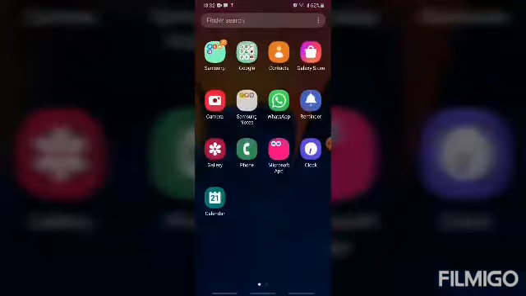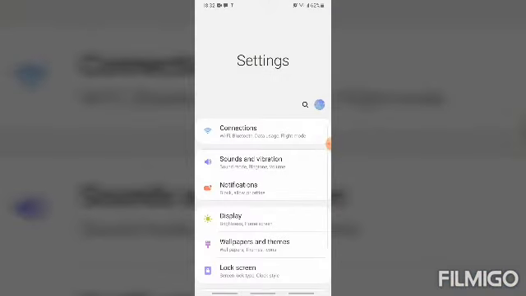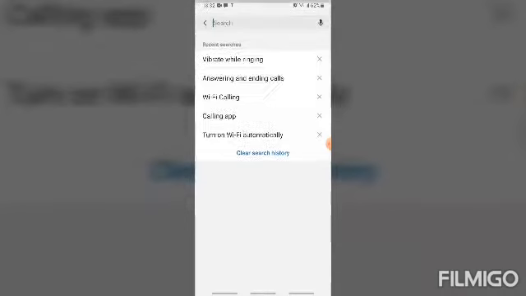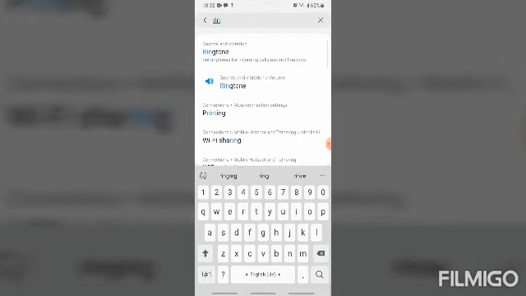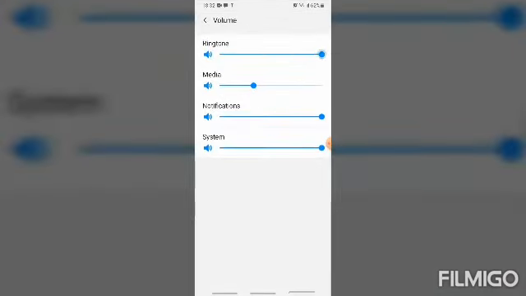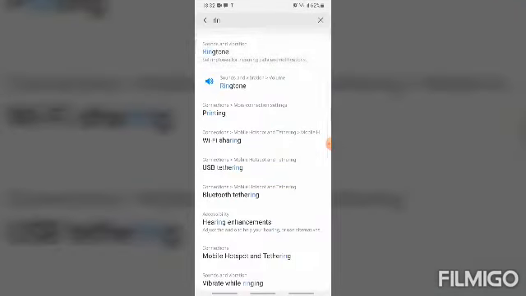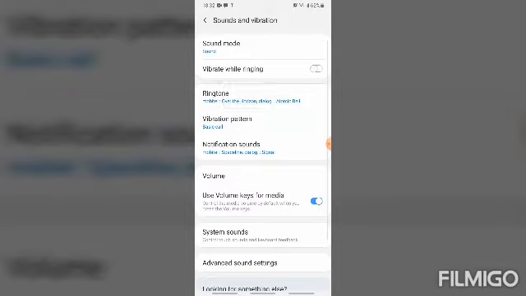So first you have to open your settings. After you open your settings, you should type in the search "ringing tone". Ringing tone, it will show you somewhere else. Then you press ringing tone. After that you go to Ringing sound and vibration, and you can see ringing tone.